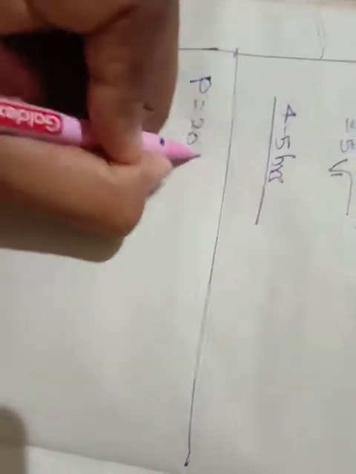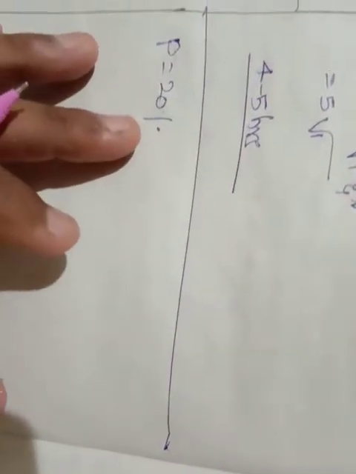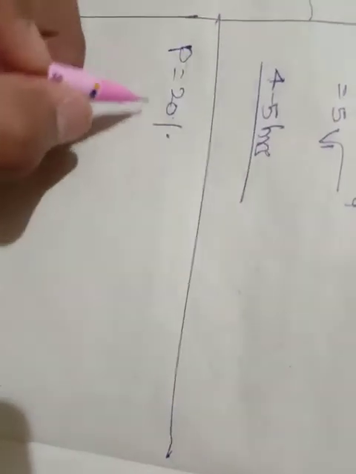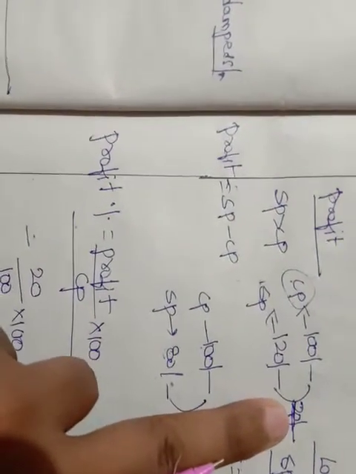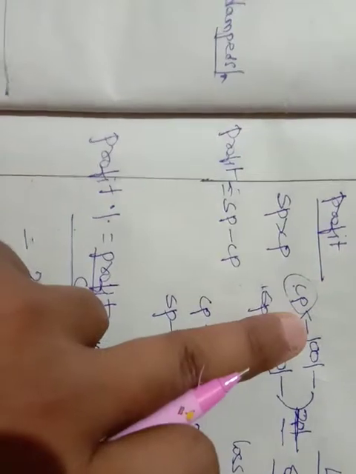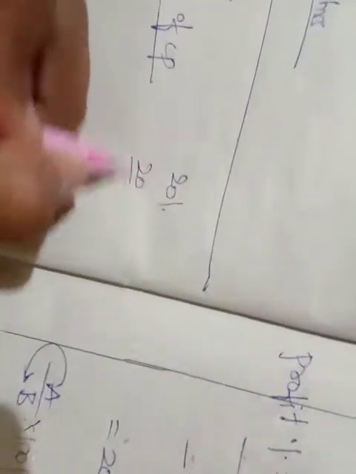Let me imagine that I got a profit of 20%. If profit is 20%, then it is 20% of CP, 20% of cost price. See, 20% of 100 means how much? 20. So 20% of profit means 20% of 100, how much? 20% means how do we write, friends? 20 by 100 into 100. So therefore 20. Right or not, friends?